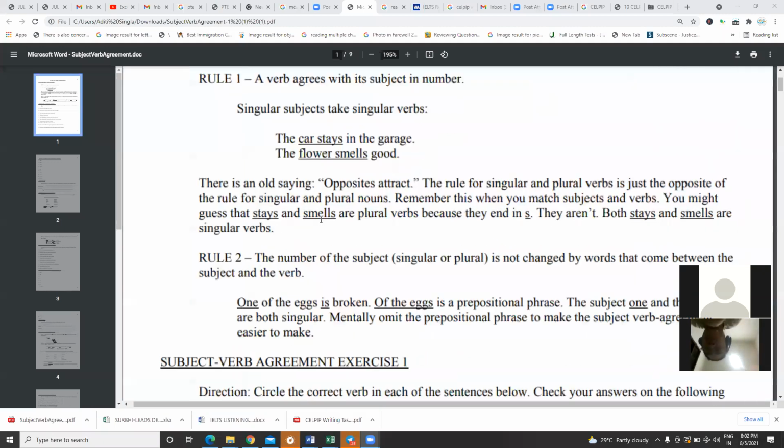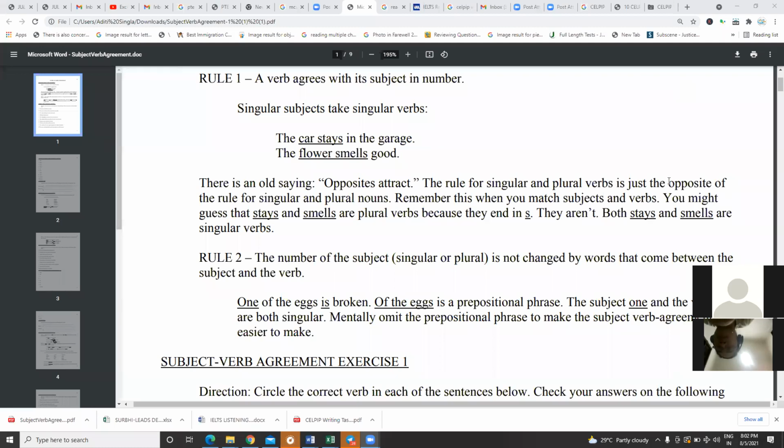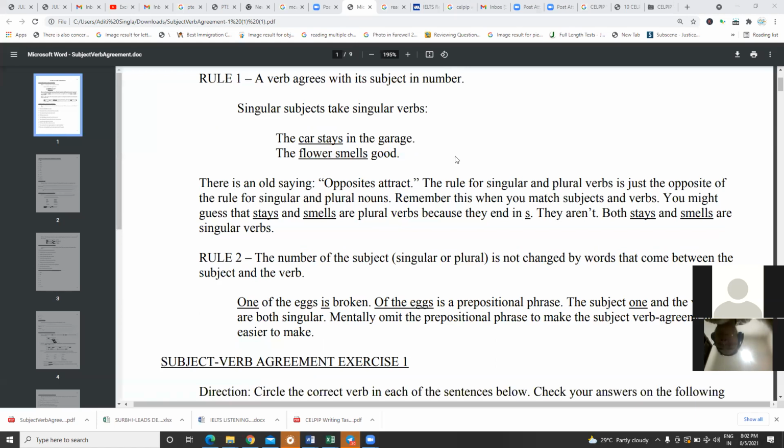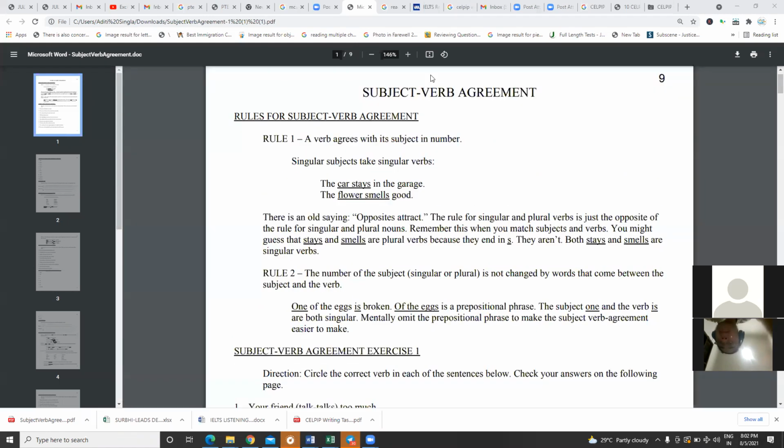So the topic we're going to do today is subject verb agreement. I have just zoomed my screen. I hope you can see the screen. So I'm going to start with subject verb agreement. What is a subject, what is a verb is something we need to know before we go to the deeper rules. Guys, every sentence has a structure. When you write a sentence, it has a subject, it has a verb, and an object is optional.